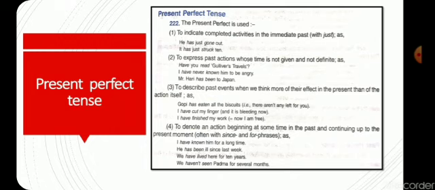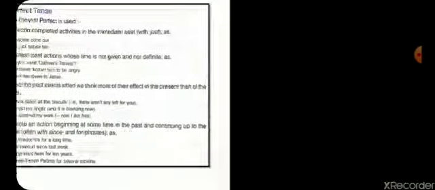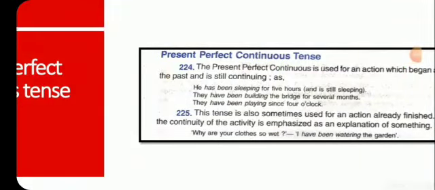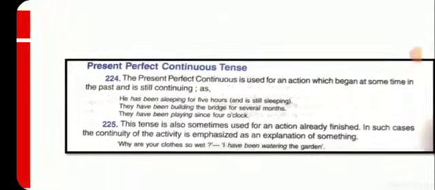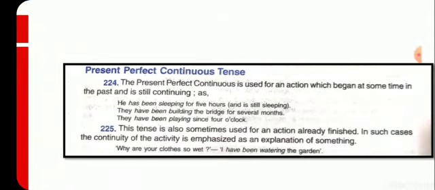Now the last one is present perfect continuous. In present perfect continuous, what is the condition? It is used for an action which began at some time in the past and still continues in the present time. Example, he has been sleeping for 5 hours.